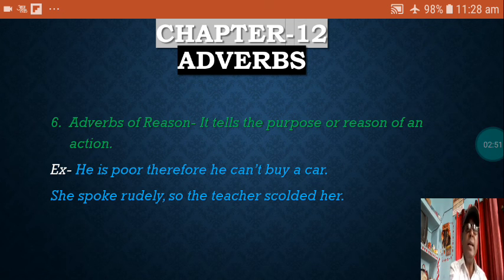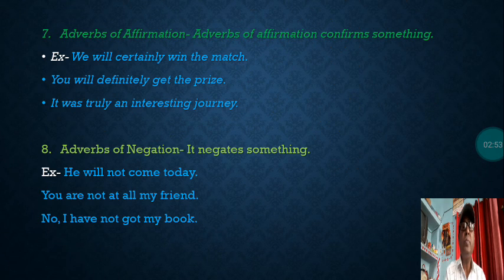Let us see the next kind of adverbs, that is adverbs of affirmation. Affirmation, when we accept any kind of thing, actions in a positive way, that is called affirmation.